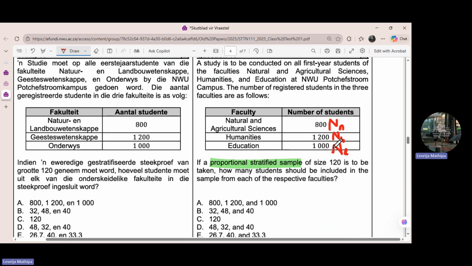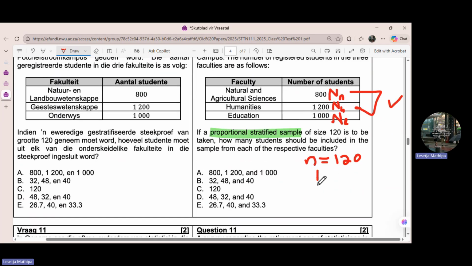Now look at this, okay? You got this. Now, the proportional stratified random sample of size 120. So this 120, it's the value of n. So the value of n is equal to 120. The question is, do we have or do we know the population?